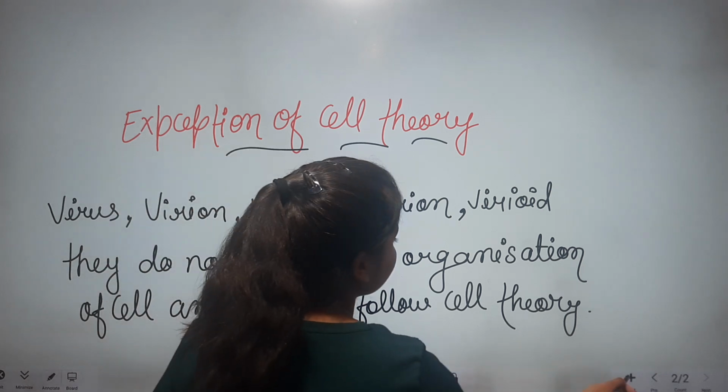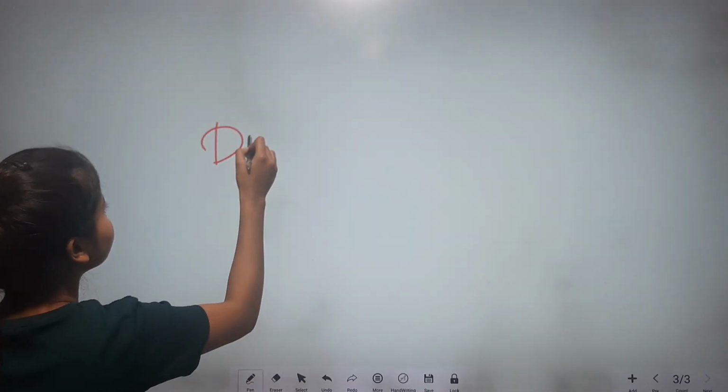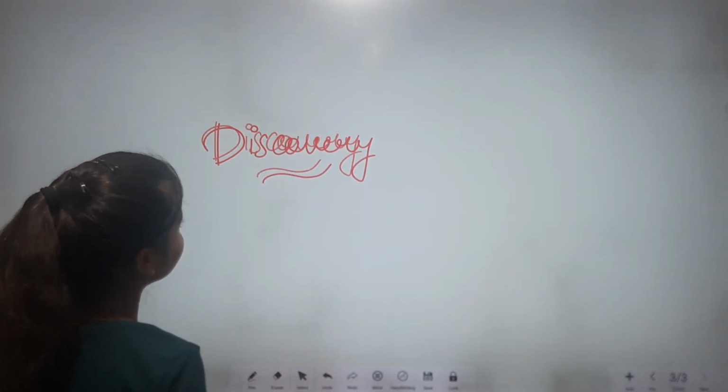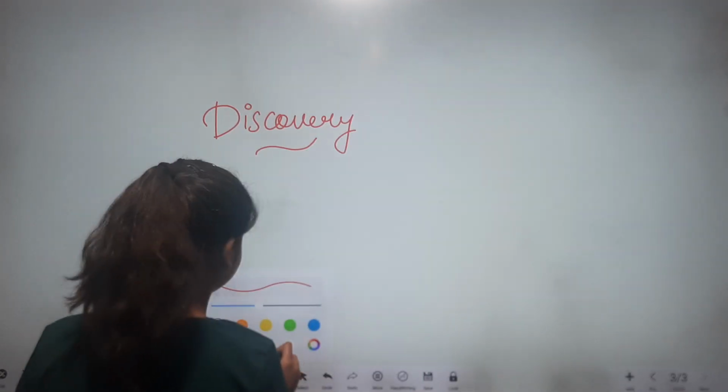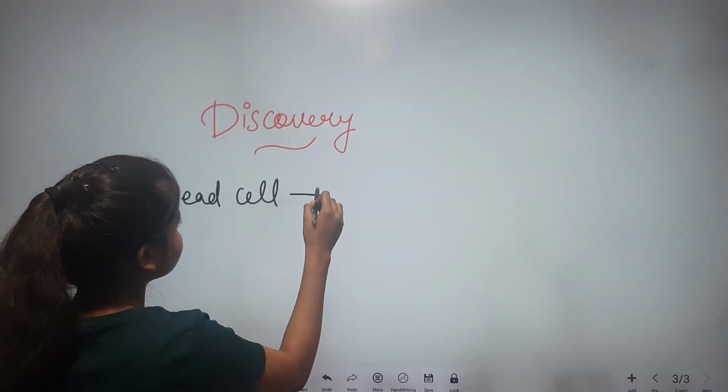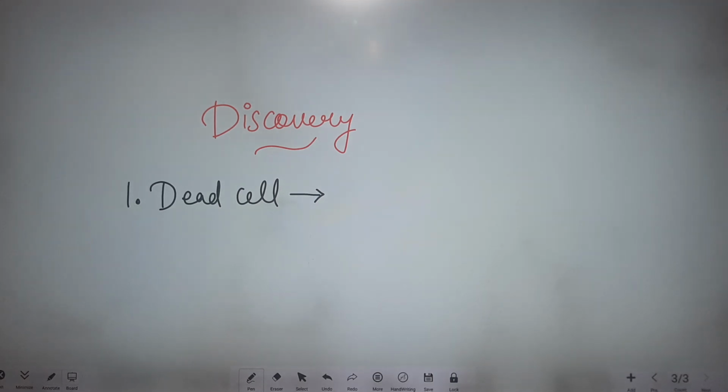Okay, now we will see about the shape and size of the cell, but before this we will see some discoveries. First one, that is dead cell. So who discovered the dead cell? That cell was discovered by Robert Hooke.